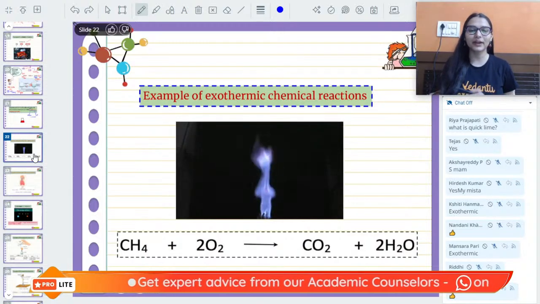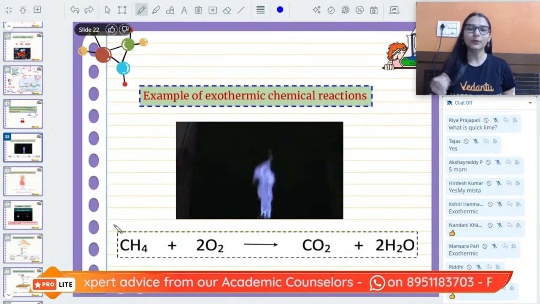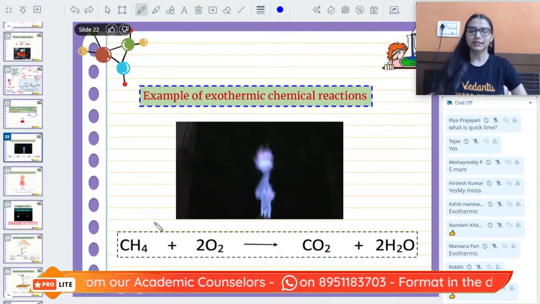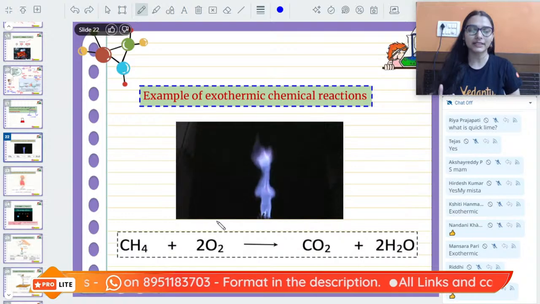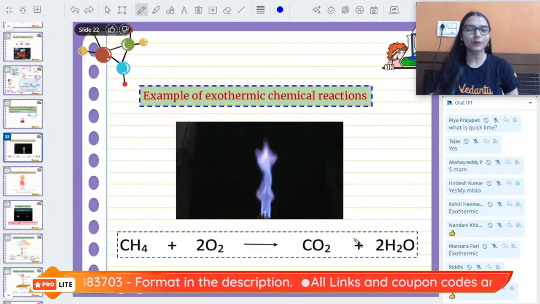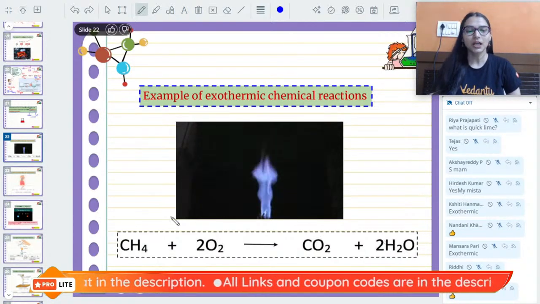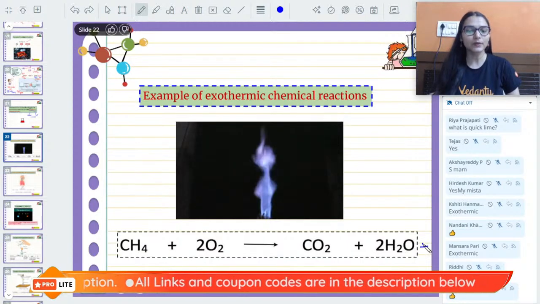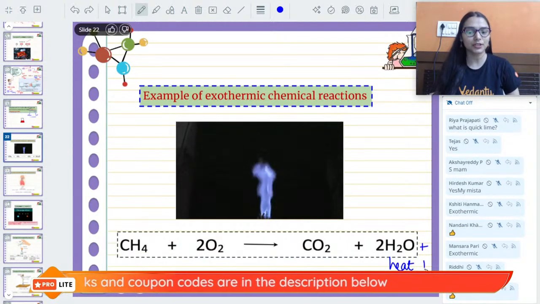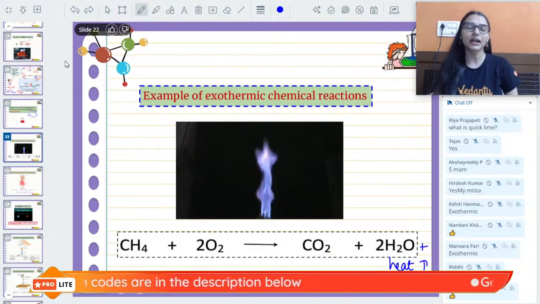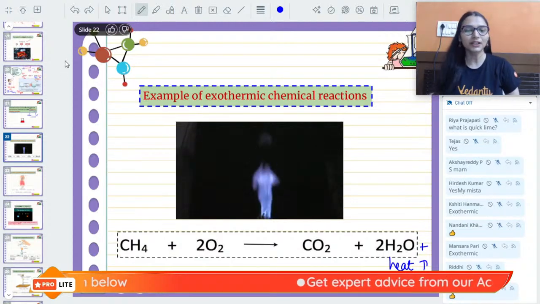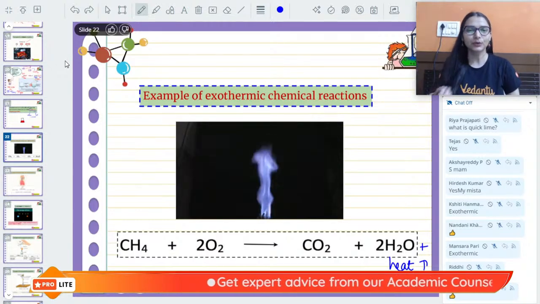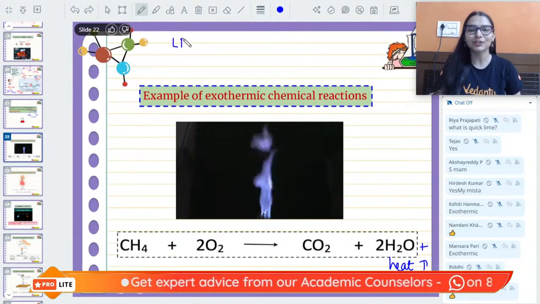Another example where heat is released is whenever you are burning hydrocarbons. When you burn hydrocarbons, they burn in the presence of oxygen and release carbon dioxide and water vapours. So whenever you are burning hydrocarbons, then also you get heat energy. That is why we are having thermal power plants, isn't it? You are burning coal, you are getting heat energy. You are using LPG fuel at your home.